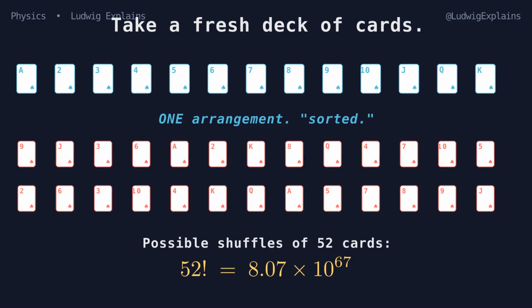But here's the trick: the chance that any specific shuffled deck happens is also 1 in 8 times 10 to the 67th. So why does sorting feel special and a shuffle feel boring? Because there are stupendously more arrangements that look random than arrangements that look sorted. Entropy is just a counting question: how many ways can the system look the way it does?